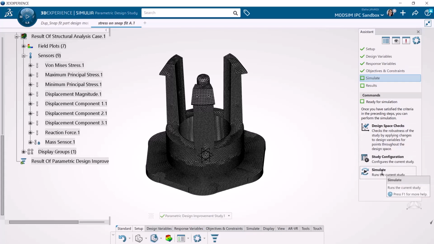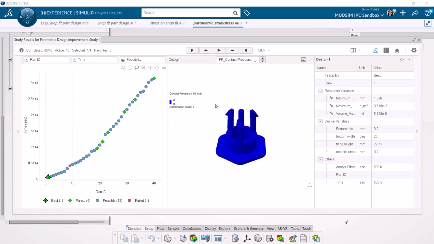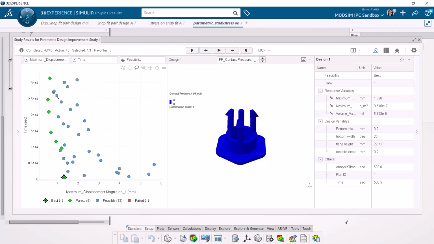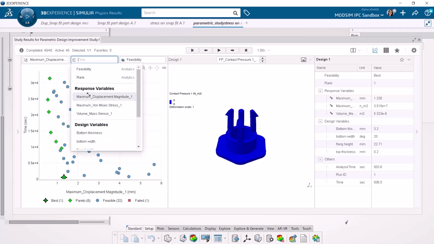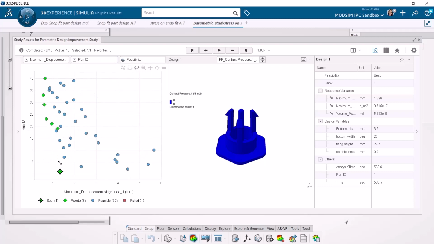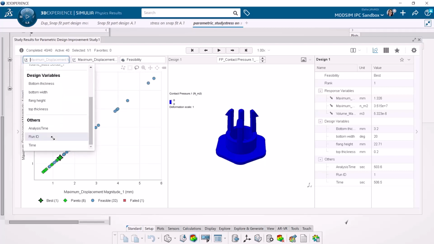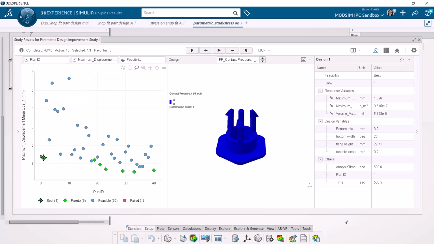Then we go ahead and choose simulate to run the simulation. After doing that, we can see the simulation results. Here on the left window there is a plot that shows all the 4D data points, the samples that were run for different values of those input variables, resulting in different stresses and displacements.